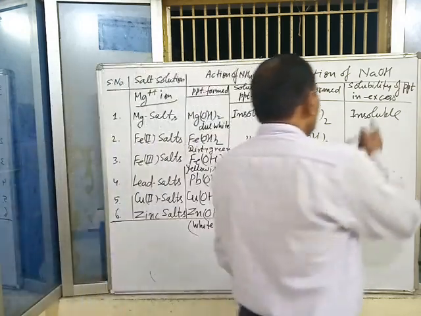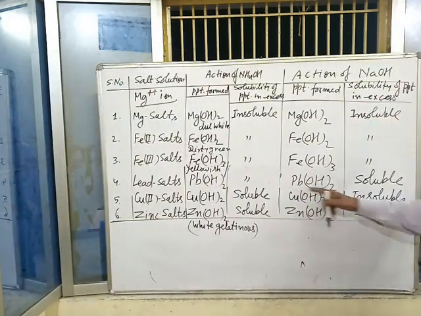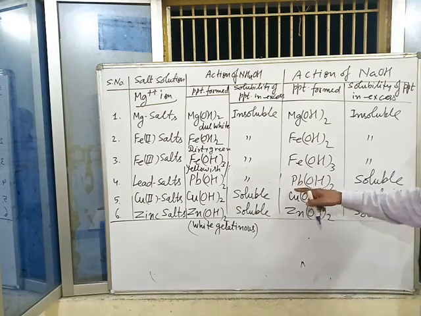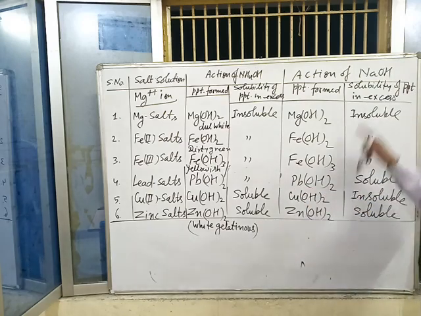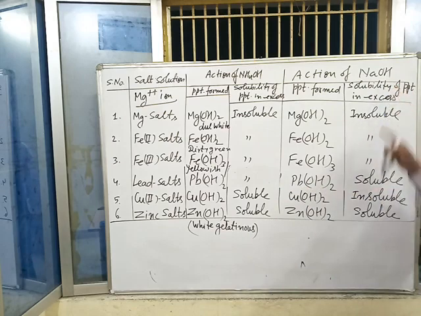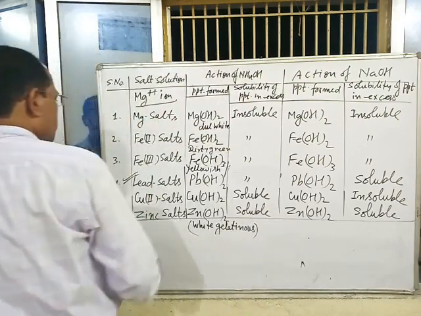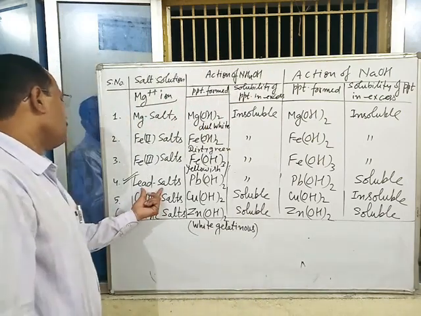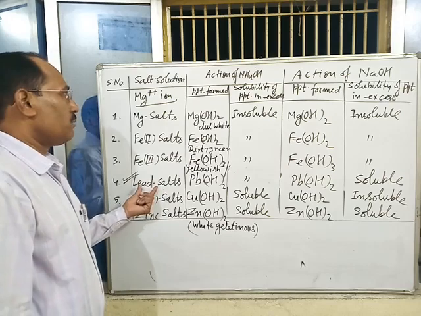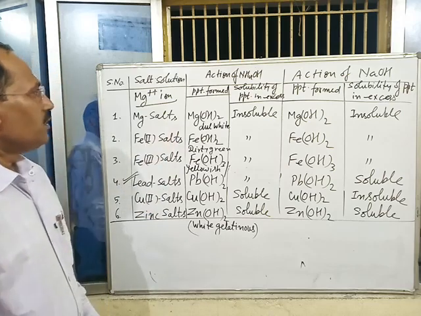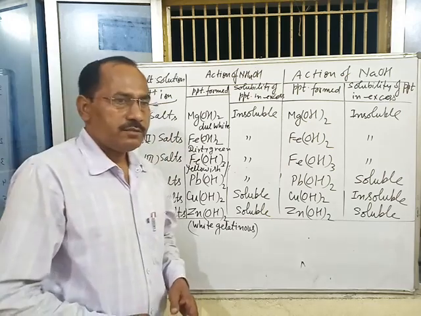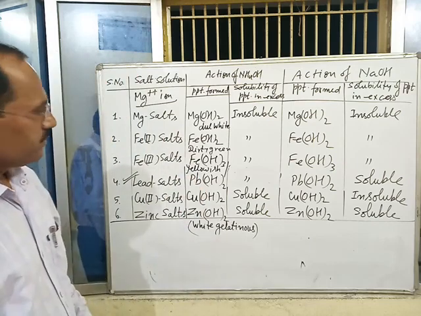But this precipitate, Pb(OH)2, is soluble in excess of NaOH solution. This is the most important question: how do you distinguish lead salt by the use of ammonium hydroxide and sodium hydroxide?